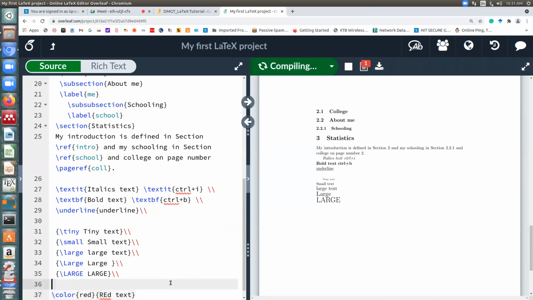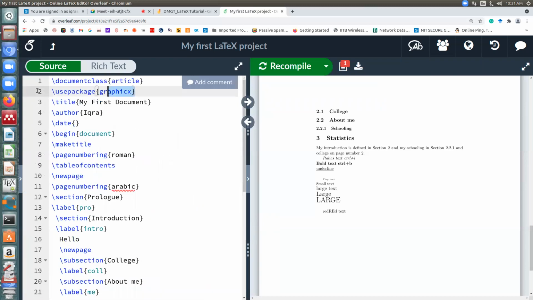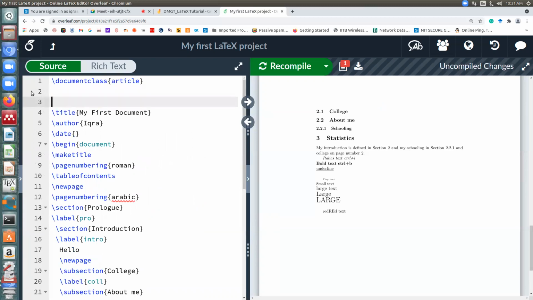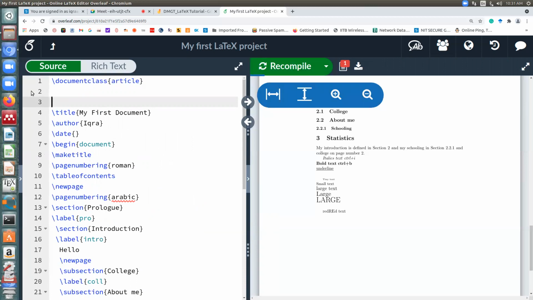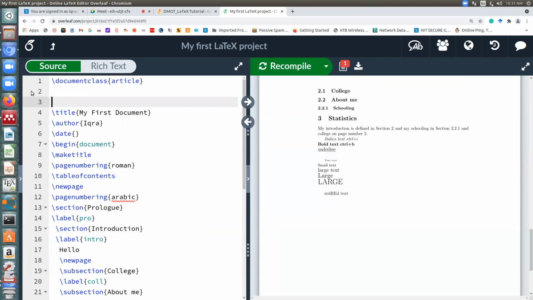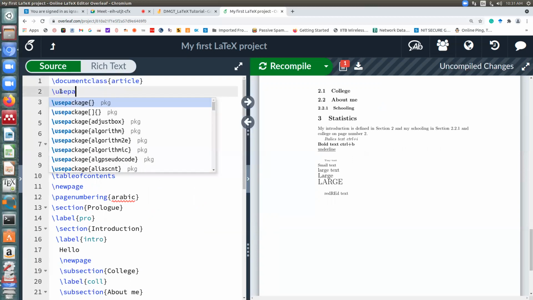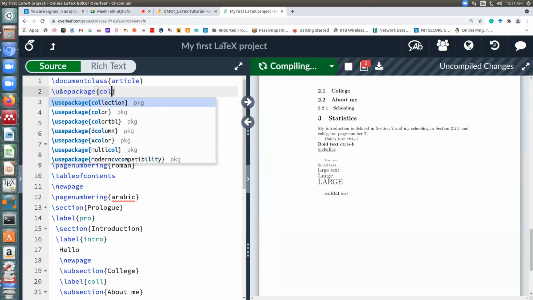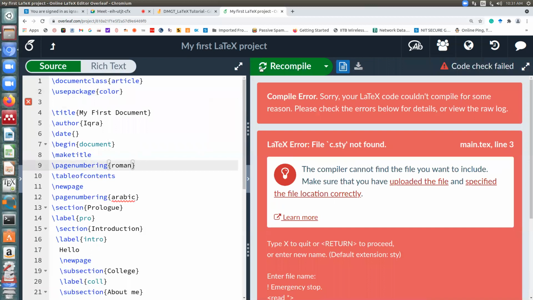So you will see that it will throw an error, because by default LaTeX does not support color, so you have to use something called a package. Okay, so LaTeX, what you see here is the basic package that supports your standard functions. If you want some extra functions, in your preamble, between document class and begin document, you need to include some packages which will provide you the extra functionality. Okay, and the package to use for color is color, and you will see now it will work.